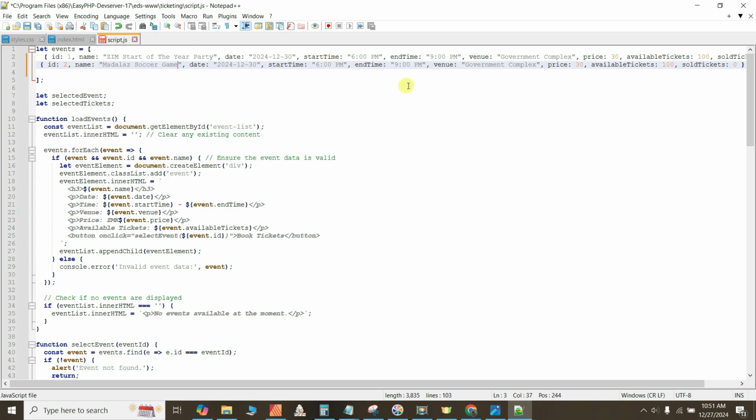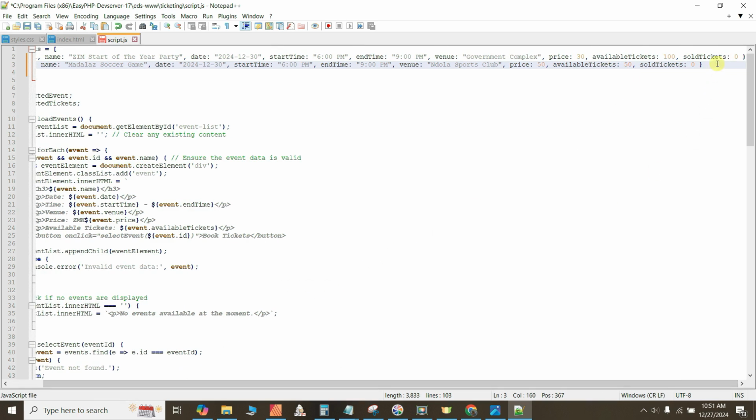Date, let's just leave that the way it is. Venue, maybe let's change the venue. What are we going to call the venue? Let's say Ndola Sports Club. I don't know if there is an Ndola Sports Club, but let's just say Ndola Sports Club, right over there. Price 30, well, let's change it to 50. Available tickets, let's make it 50 tickets. Okay, so this is going to be additional information.